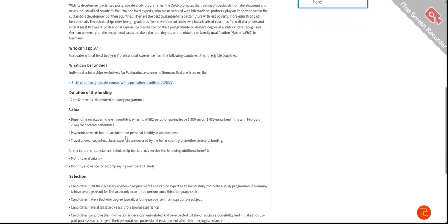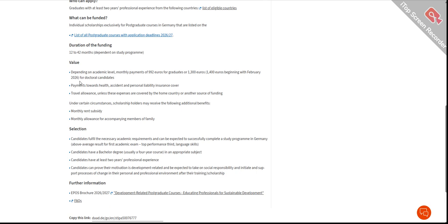Now let's talk about the duration of the funding. If you apply through the DAAD scholarship, through this website over here, your funding will be 12 to 42 months. It depends on your study program, on which study program you are enrolled in. It totally depends upon your chosen degree, so make sure to choose your degree very carefully.